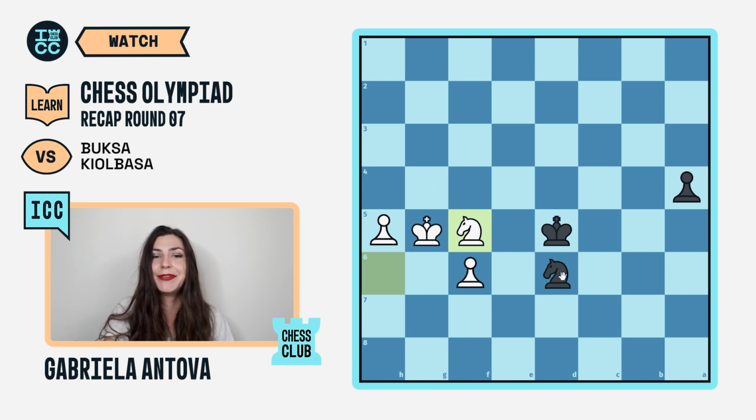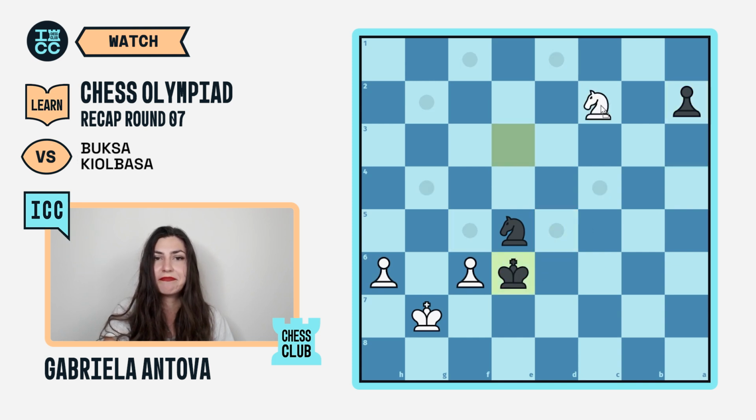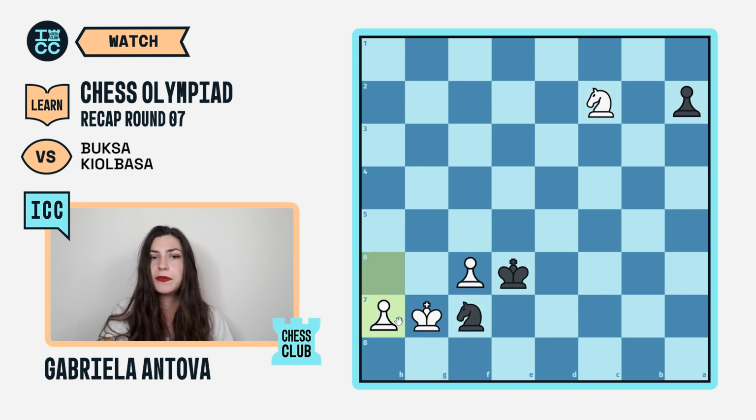The game could continue with knight f7 check, king g6, knight e5, king g7, a3, h6, a2, knight e3 check, king e6, and knight c2. So here it appears that after knight f7, h7, Black doesn't have a move, because if she moves the king away, then the knight will fall, and if she moves the knight, then h8 would be a queen.